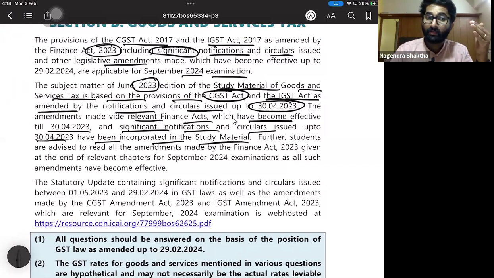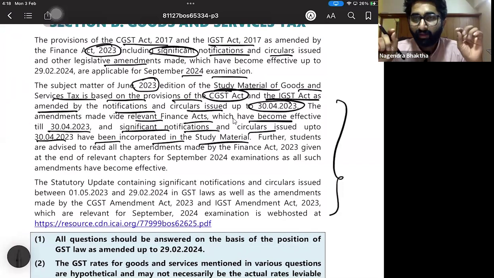Anything which has changed after that, up to September, is given in your amendments booklet. So see that and make the changes wherever applicable. That is given in this entire paragraph.